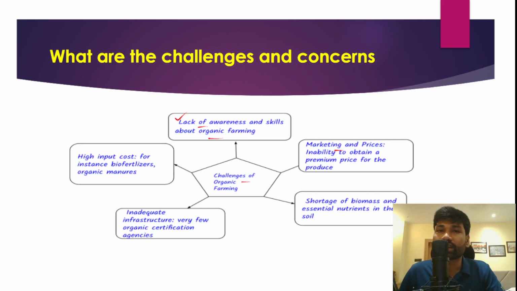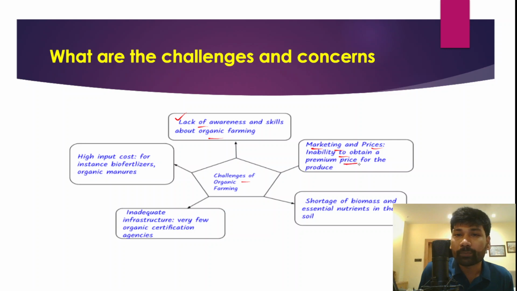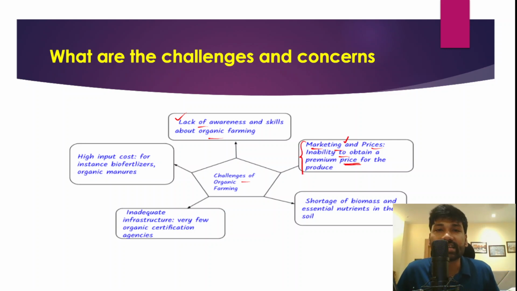Even though the 2024-25 budget has announced that 1 crore farmers will be encouraged to start natural farming, and certification and branding will also be provided, or assistance can be provided in this regard by the government, there is still a problem with respect to marketing and better prices for produce from natural farming. The inability to obtain a premium price for the produce is another disincentive on the part of farmers, so it has been discouraging them.